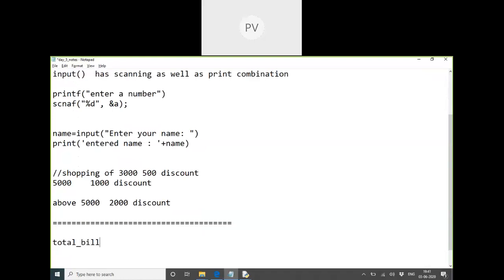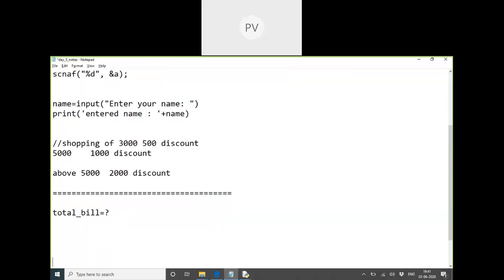Bill. It should accept the total bill of the user. How will you do this program? To find out the total bill of the user, how much he has to pay. The actual total bill is whatever products he added, based on that we get some bill. So I'm just saying, enter the total bill. After that, what should we do to get the correct answer?